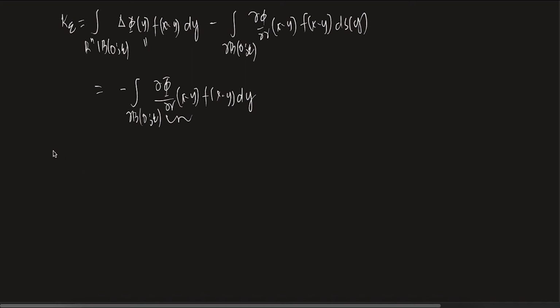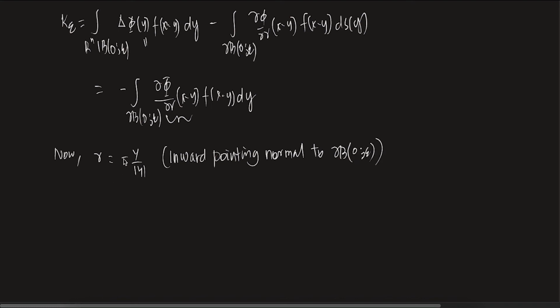Now what is gamma? Gamma is minus y by mod y. I hope all of you know this. See why this minus is there, because it is the inward pointing normal to del B(0, epsilon). That is why the minus sign is there.